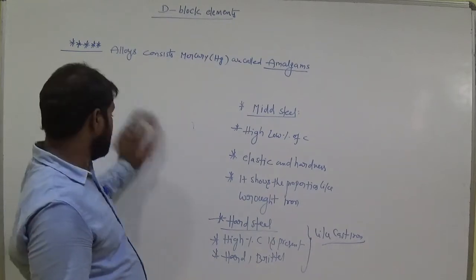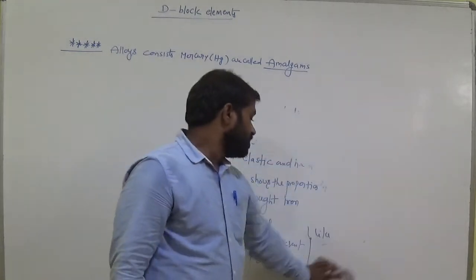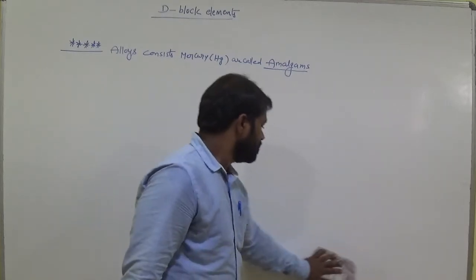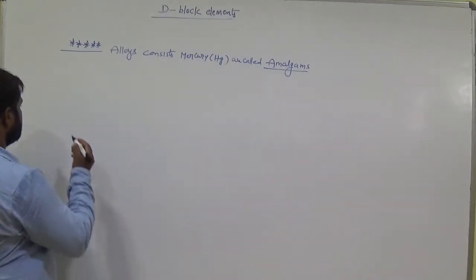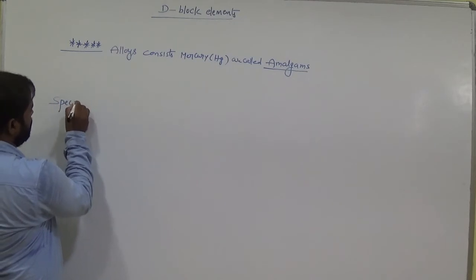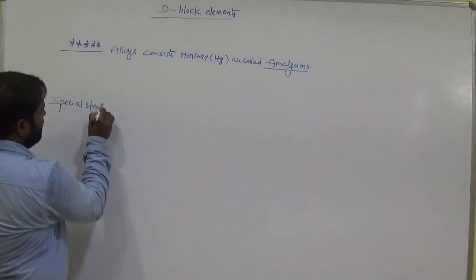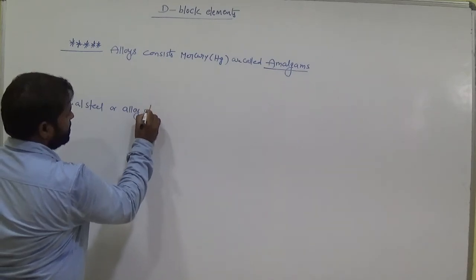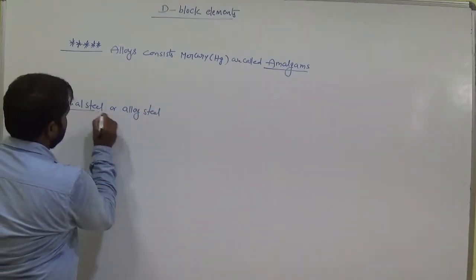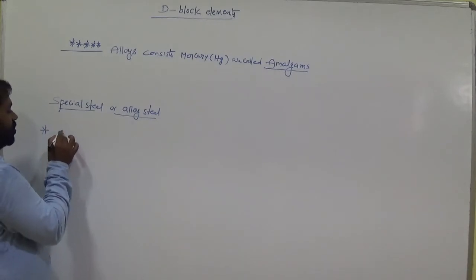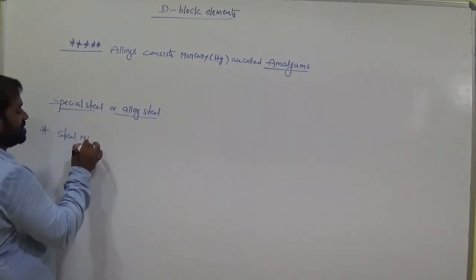The next topic here, ferrous alloys: special steel or alloy steel. How to prepare?